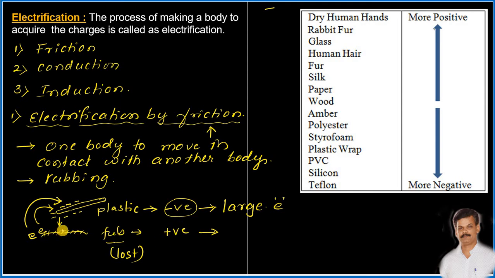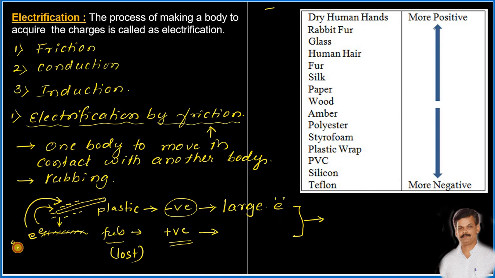Hence, in the place of the empty space of the electrons, we can consider the positive charges, and hence large positive charges are considered on the fur. But observe one thing here, that the number of positive charges and number of negative charges created on these two objects will be equal. Remember, number of positive charges and number of negative charges.